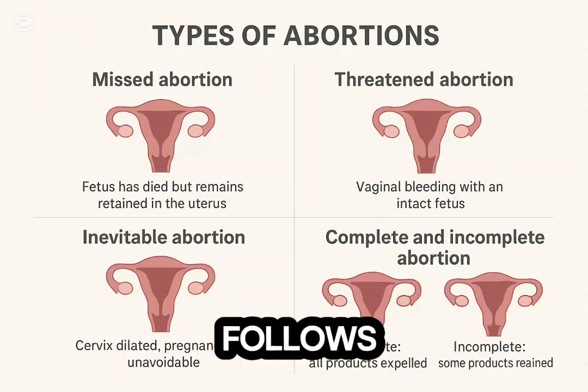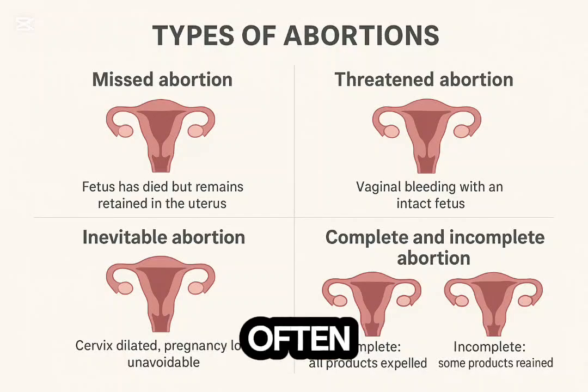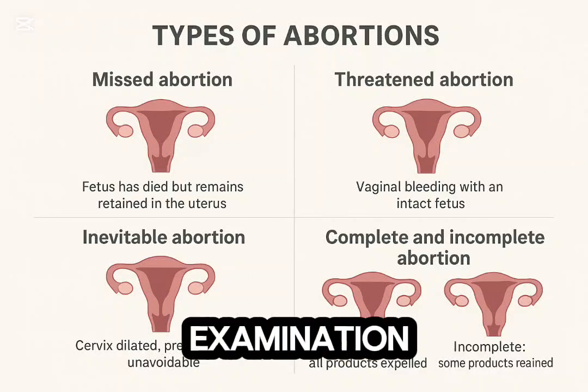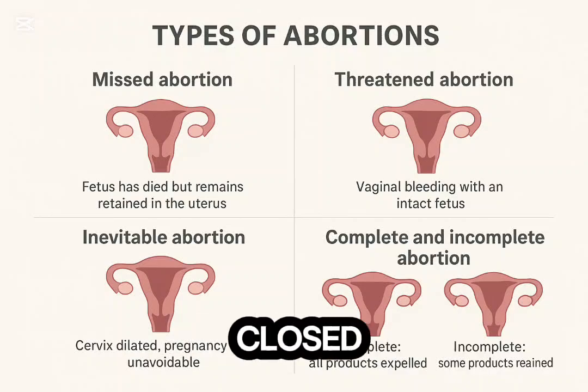It typically follows heavy bleeding and passage of tissue, after which the patient often experiences relief of pain and decreased bleeding. On examination, the cervix is closed, and ultrasound confirms an empty uterine cavity. No further treatment is needed if the patient is stable and there are no signs of infection or retained tissue. Supportive care and counseling are important for recovery.